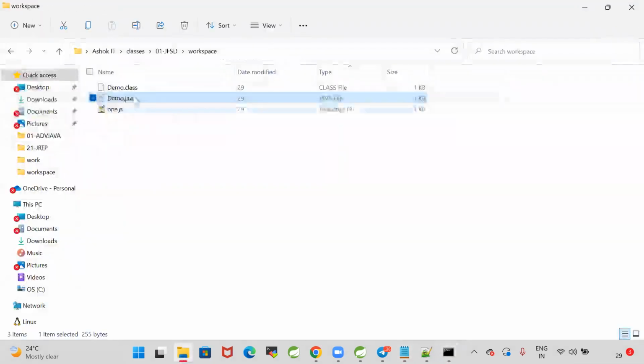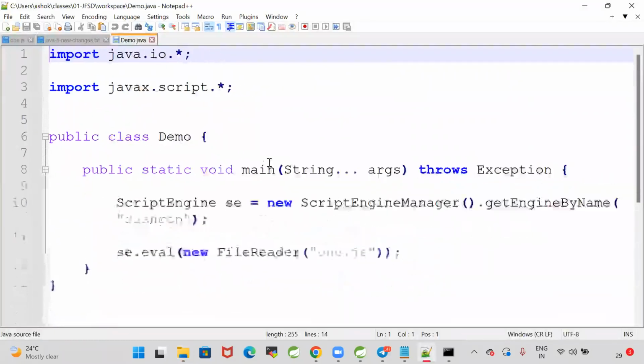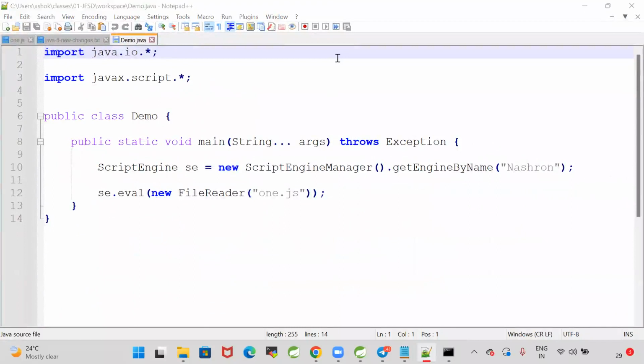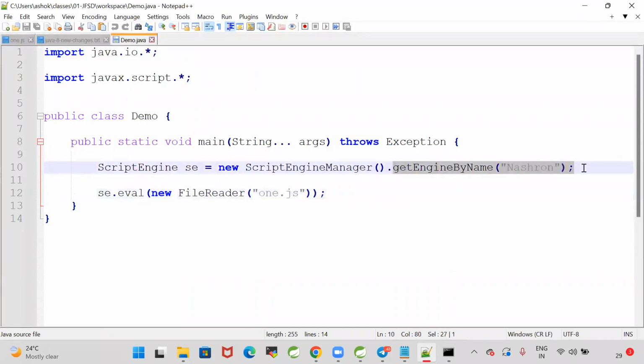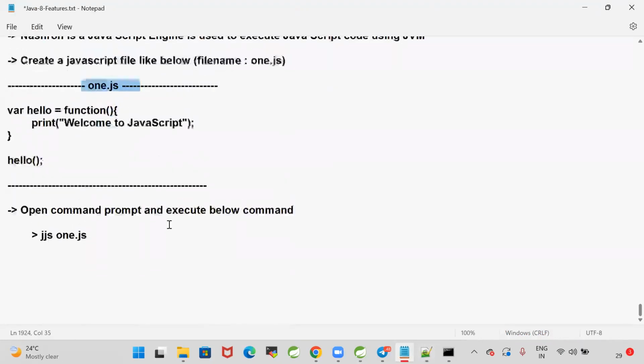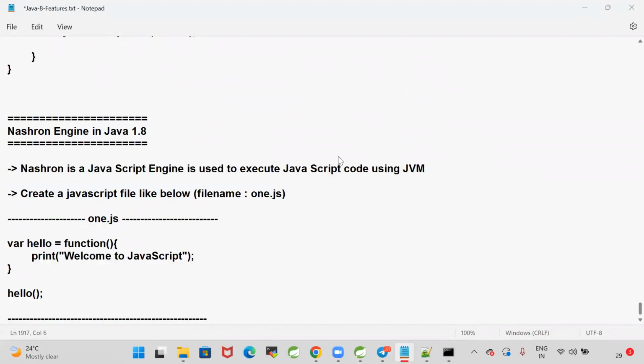What is the line number 12? Line number 12, we are getting null pointer exception. ScriptEngineManager, new ScriptEngineManager().getEngineByName, that is Nashorn. Okay, it is a Nashorn. Engine name is the Nashorn, not Nashorn, spelling mistake. Nashorn engine.